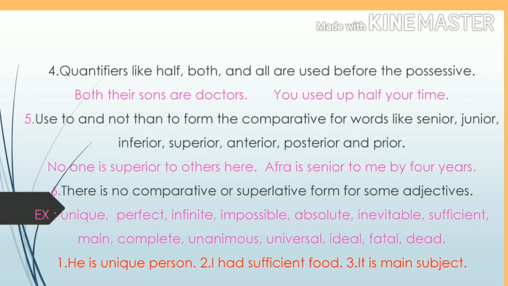Quantifiers like half, both and all are used before the possessive adjectives. Example, both their sons are doctors. This is the right one. We should not say their both sons are doctors. That is wrong. What is the possessive in that sentence? It is their. We used both before the possessive.